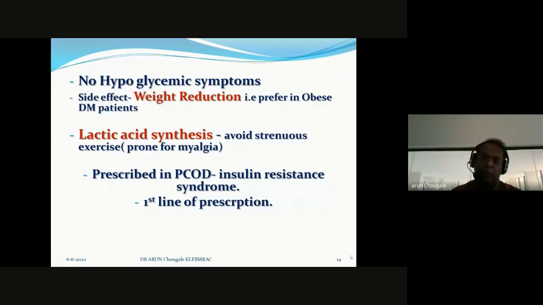Again, if you want to prescribe metformin in PCOD, you have to prescribe it in the obese type of PCOD, not the lean type of PCOD. Keep it in your mind, because the side effect of metformin is weight reduction.